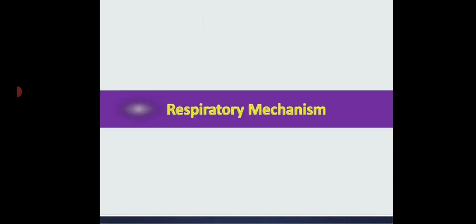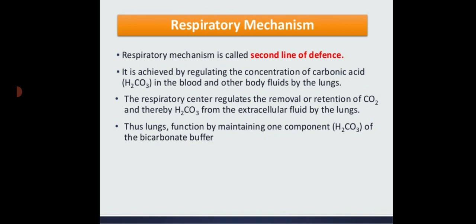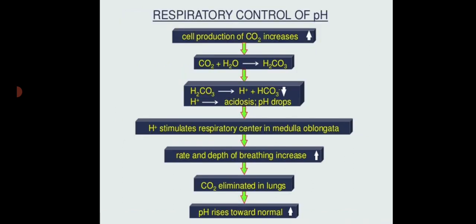The respiratory mechanism. The respiratory mechanism is called the second line of defense. It is achieved by regulating the concentration of carbonic acid in the blood and the other body fluids by the lungs. The respiratory center regulates the removal or retention of carbon dioxide and thereby carbonic acid from the extracellular fluid by the lungs. Thus, lungs function by maintaining one component, that is carbonic acid, of the bicarbonate buffer. The respiratory control of the pH can be explained by the following flow chart.